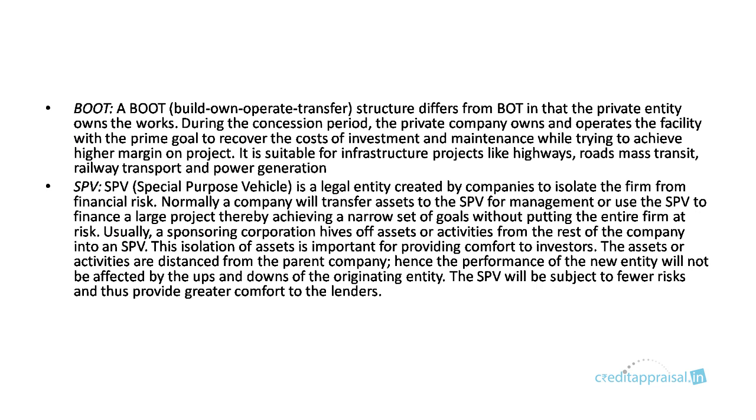Right. What happens then is, should the project fail or something happens, that entity alone will be at risk. It will not affect the parent company. Right. This parent company, known as the sponsoring company, by hiving off the assets or activities to the SPV, is protecting itself from the performance of that SPV. So this isolation of assets is very important. Okay. So these assets are distant from the parent company. Hence the performance of the new entity will not affect the fortunes of the sponsoring entity. So usually SPVs are used for the purpose of reducing risk to the parent company.